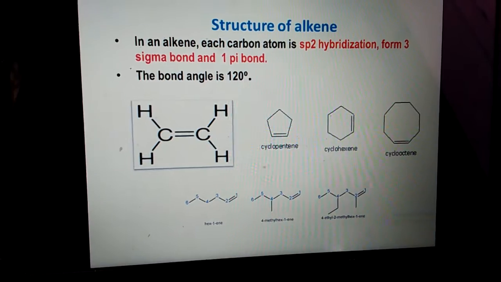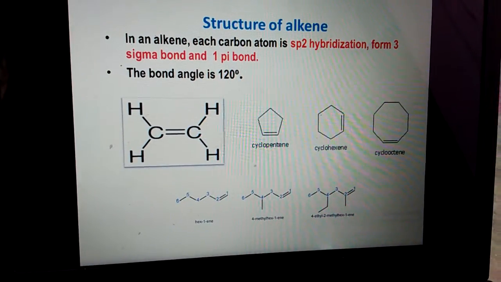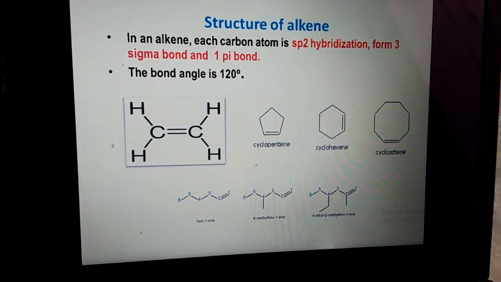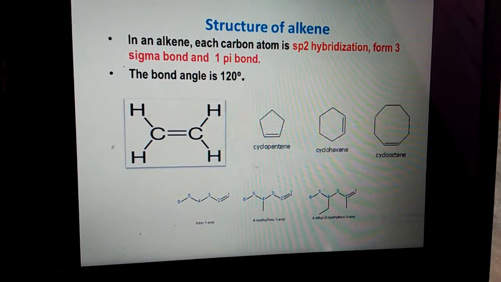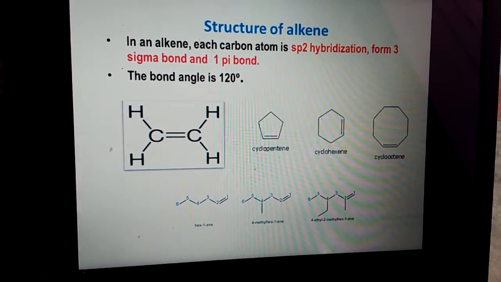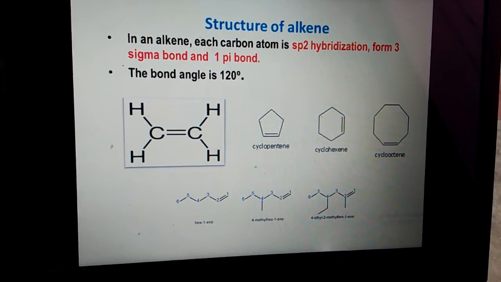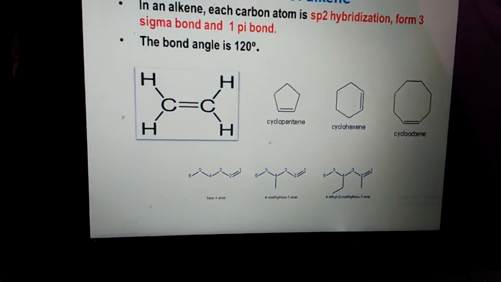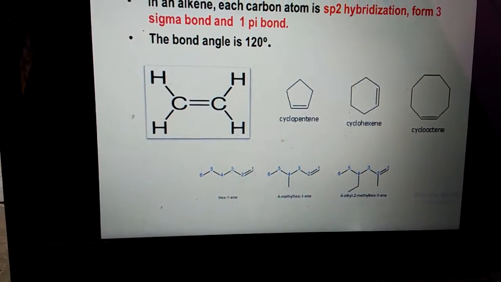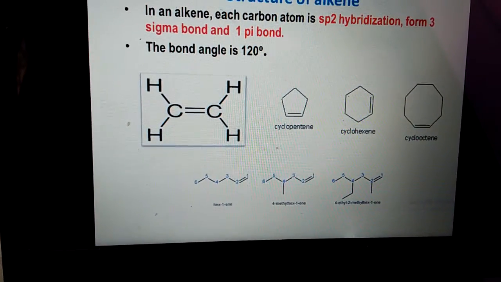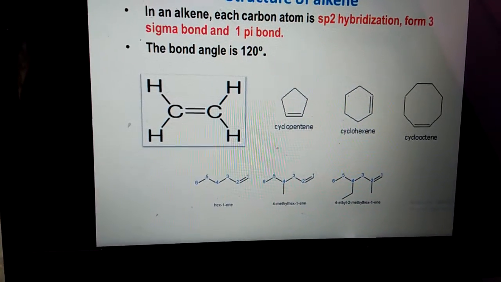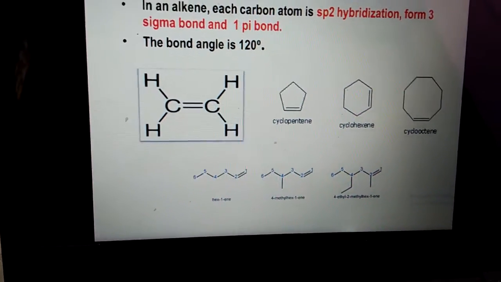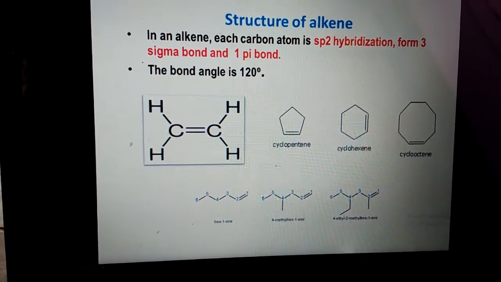So, structure of alkenes. These are the various structures of alkenes. Generally we know alkene carbons are sp2 hybridized. It contains 3 sigma bonds and 1 pi bond. The bond angle is 120 degrees. So this is ethylene. Then cyclopentene, cyclohexene, cyclooctene. These are the various alkenes.